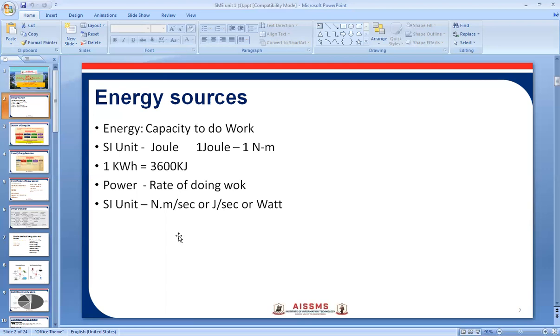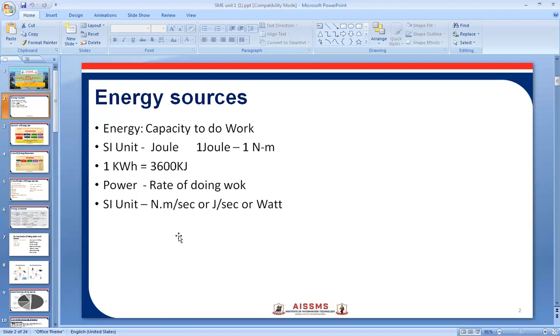Then what is mechanical energy? Mechanical energy is the energy of a system due to its motion. That is, machines use the mechanical energy supplied to do useful work. Then next is nuclear energy. Nuclear energy, also called atomic energy, is the energy trapped inside an atom. This energy can either be produced by splitting the atom, called the fission process, or by combining atoms, called fusion process.